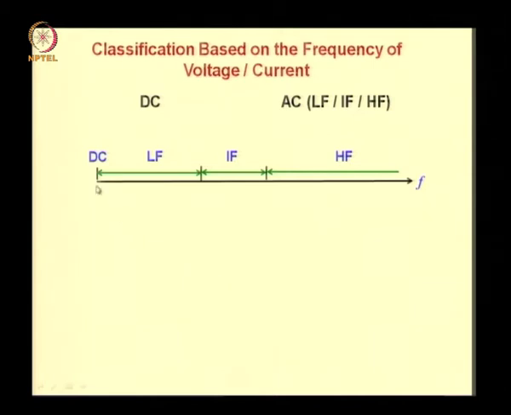Let us show this with a diagram. This is a frequency axis spanning a very large number of orders of magnitude of frequencies, so you can imagine this scale to be logarithmic. Here you have DC. On a logarithmic scale you cannot actually show DC, because f equal to 0 will go to minus infinity. Low frequency is the region over here, high frequency is the region beyond a certain frequency, and in between you have the intermediate frequency.